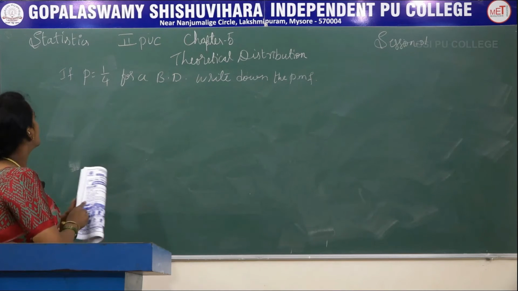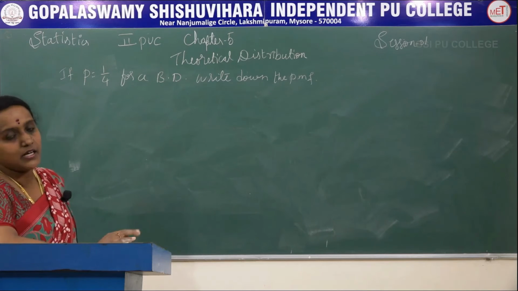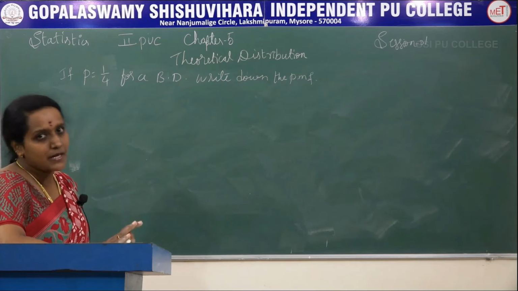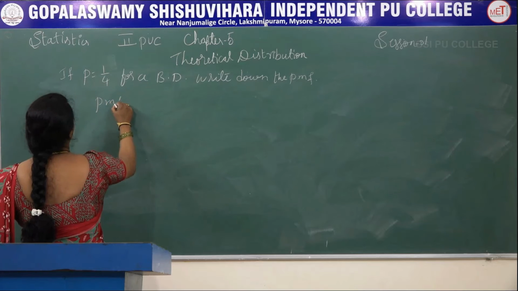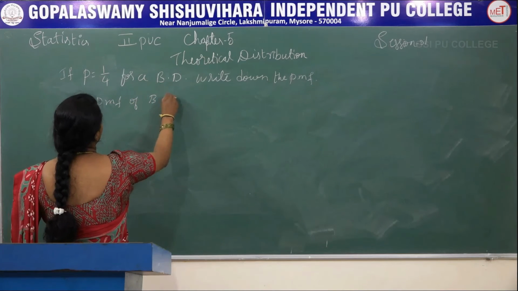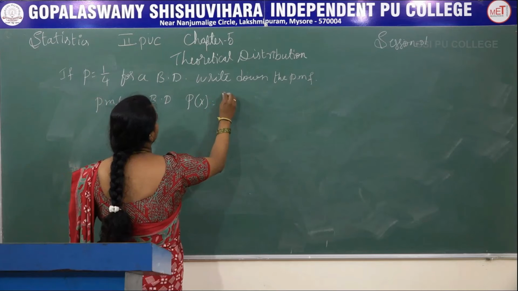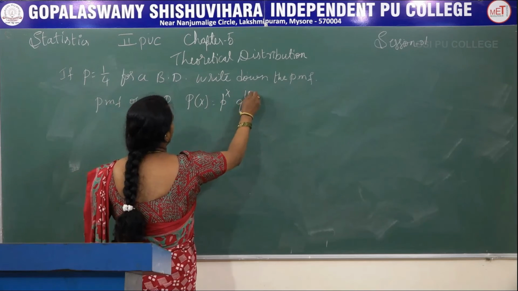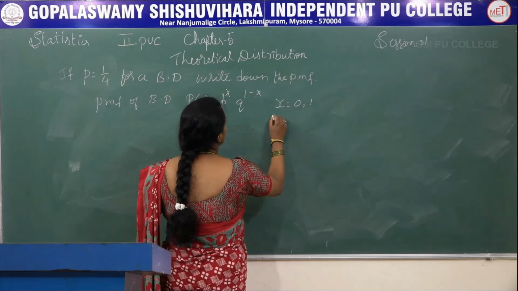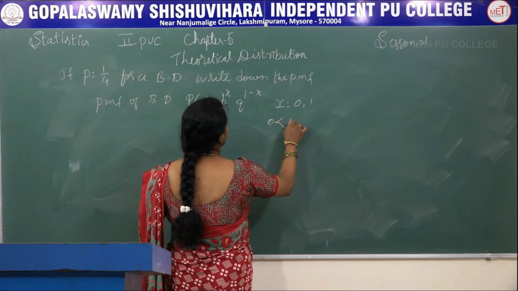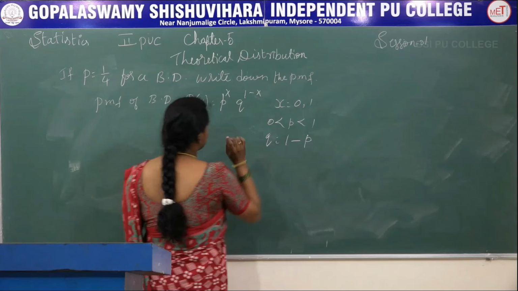See here, p they have given, that is 1 by 4, and write down the PMF. We know the PMF first. First we will write the PMF. So the PMF of Bernoulli distribution is P of x equals p power x, q power 1 minus x, x takes the value 0, 1, 0 less than p less than 1, q is equal to 1 minus p.